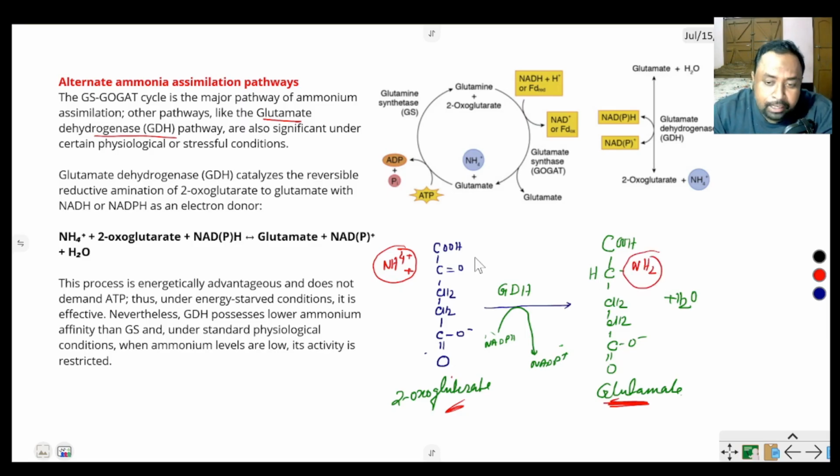Here ATP is not required, but this is an NADPH dependent process and depends on the glutamate dehydrogenase. So where ATP is unavailable and only ammonia is available, this process is efficient. This is the alternate pathway of nitrogen assimilation.